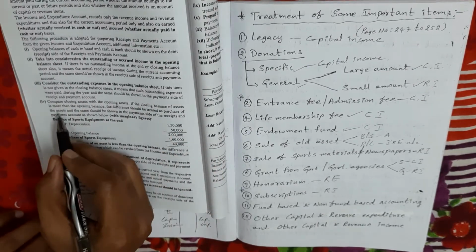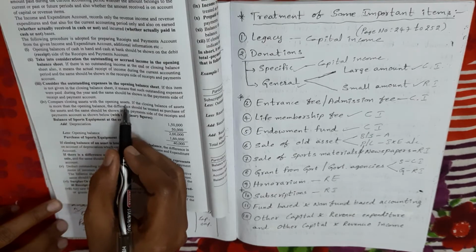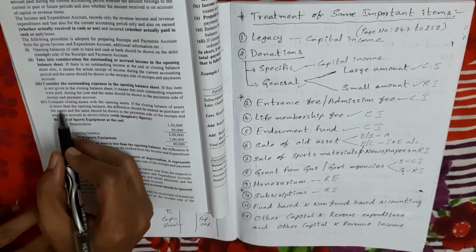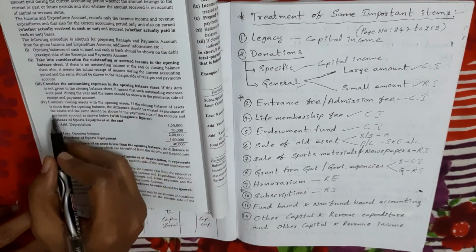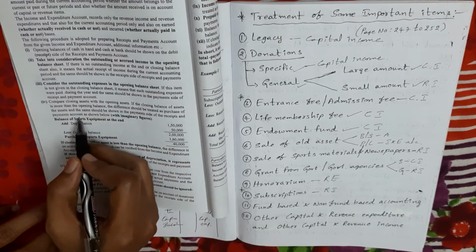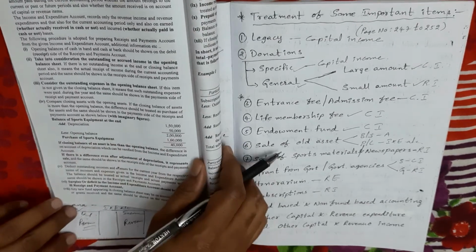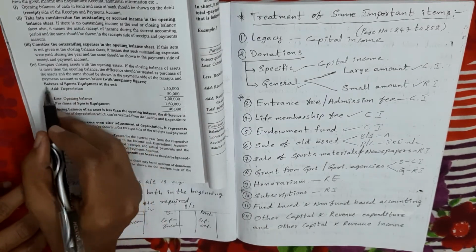Fourth point: compare closing assets with the opening assets. If the closing balance of assets is more than the opening balance, the difference should be treated as purchase of the assets, and the same should be shown on the payment side of the receipts and payments account. Here one example is given, so try to understand this example.